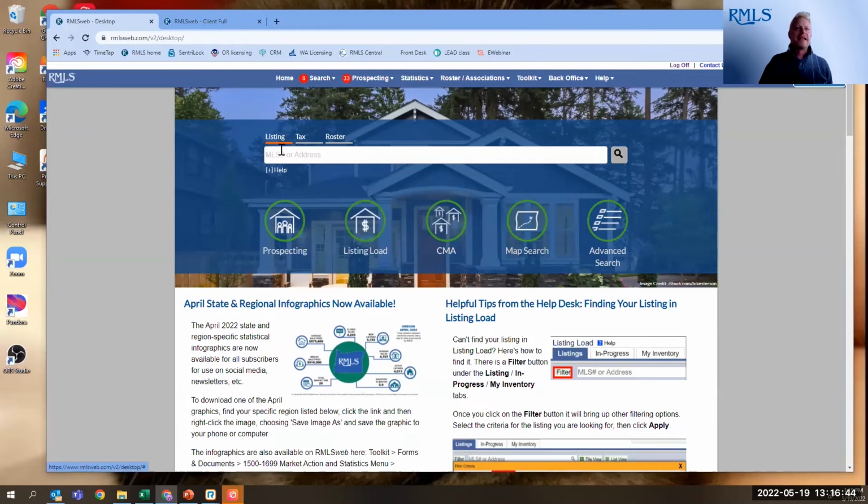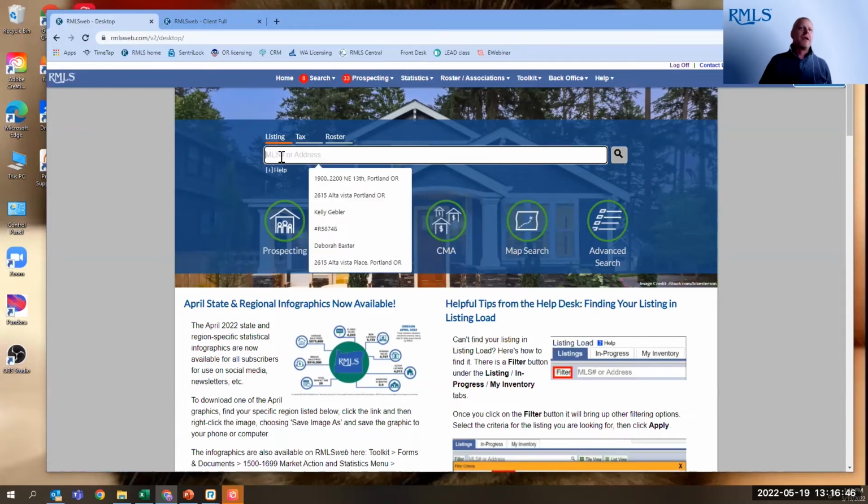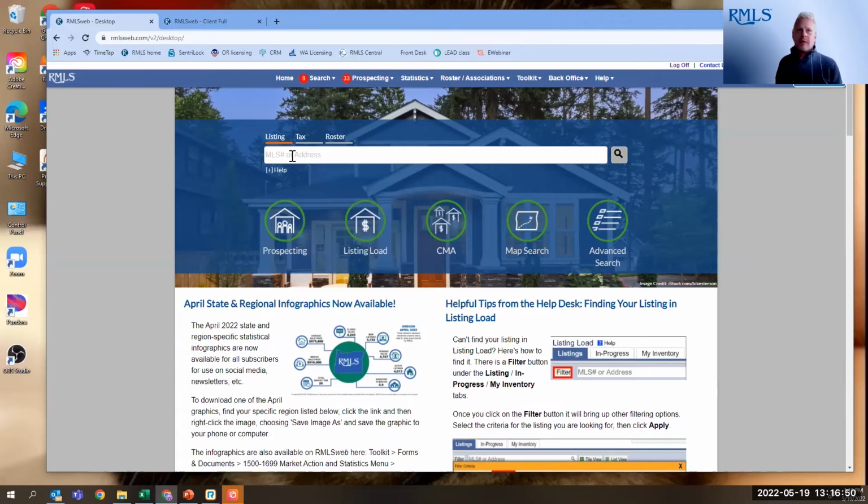So we've got our listing tab. That's what this has always been used for, being able to search by MLS number or an address. You can search by multiple MLS numbers by using a comma. There's a new feature to that, but I'm going to save that till the end because it's my favorite one. You can also now use this to search the MLS roster.